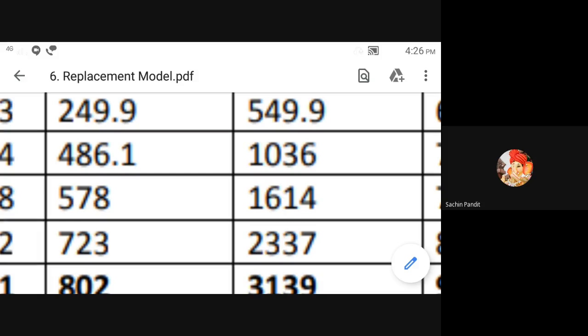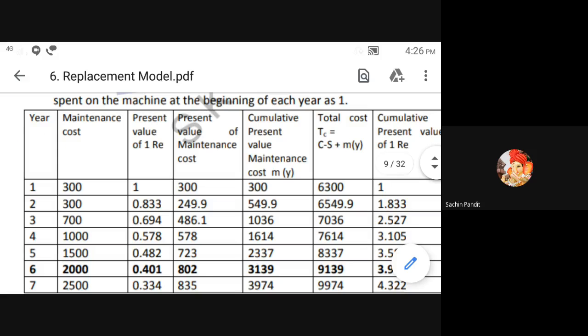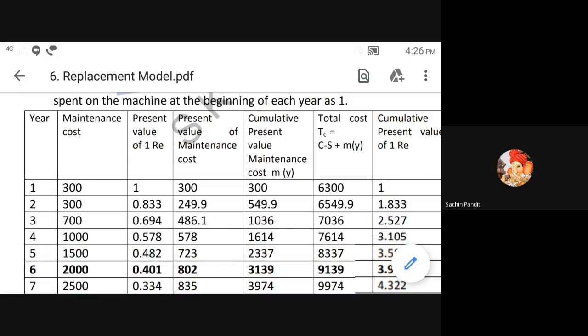I think the fifth column is completed: the cumulative present value of maintenance cost.